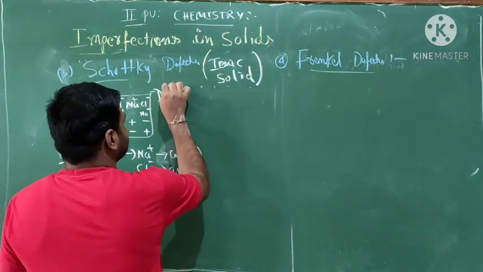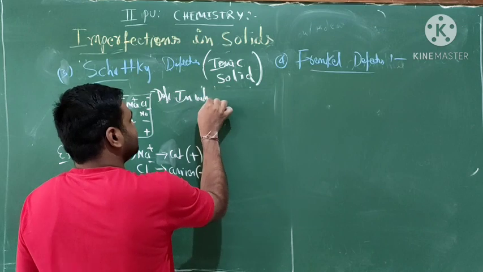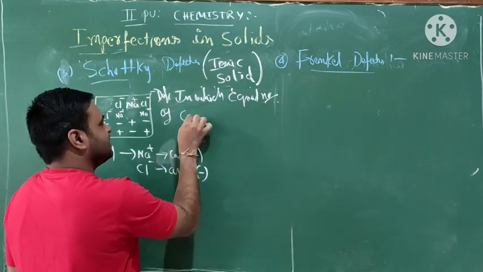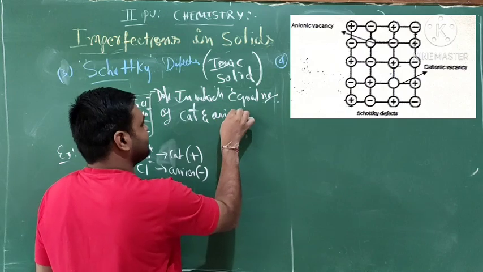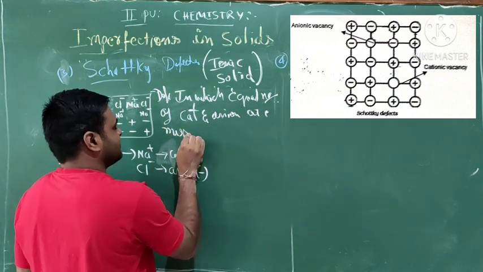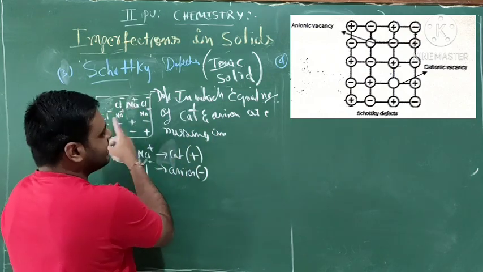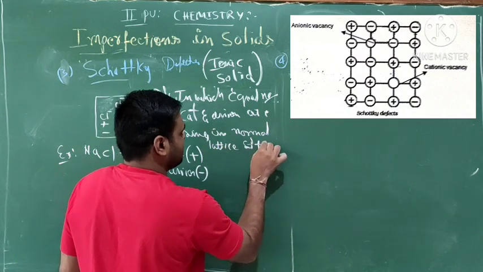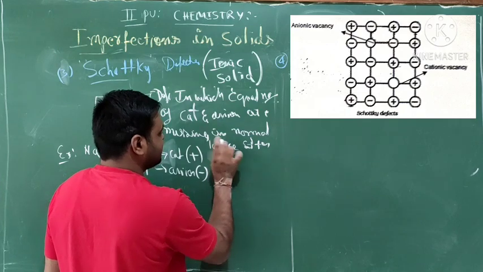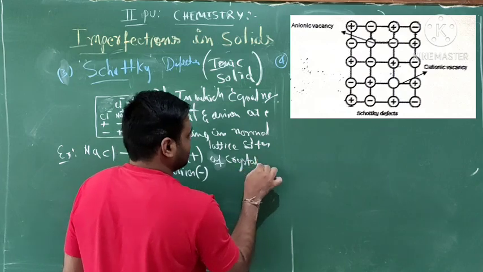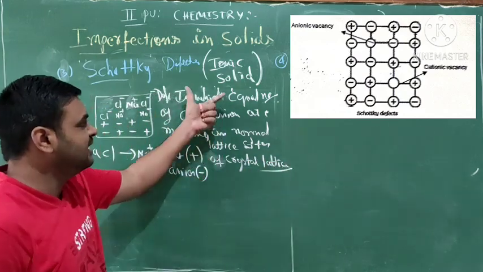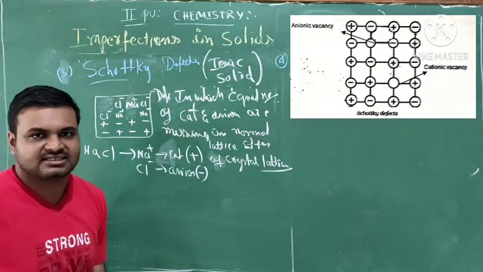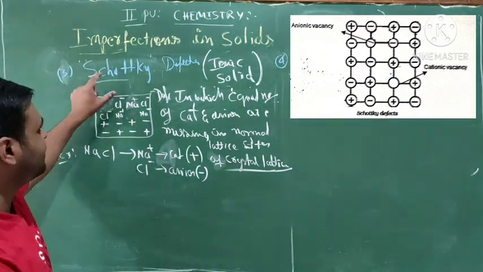So the definition: in which an equal number of cations and anions are missing from the normal lattice sites of the crystal lattice. This is called the Schottky defect.